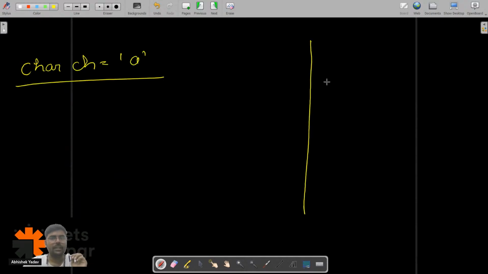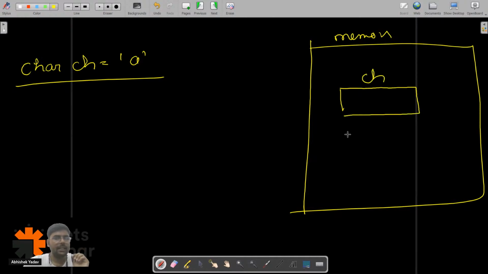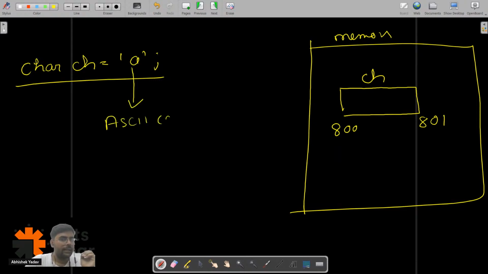So what we have discussed here is char ch is equal to 'a', right? We have the computer memory. Inside the computer memory, 1 byte will get allocated to this variable ch, and there will be some starting address. Let's assume the starting address is 800, and this is 801. This data 'a' will get converted to the ASCII code from the ASCII table.